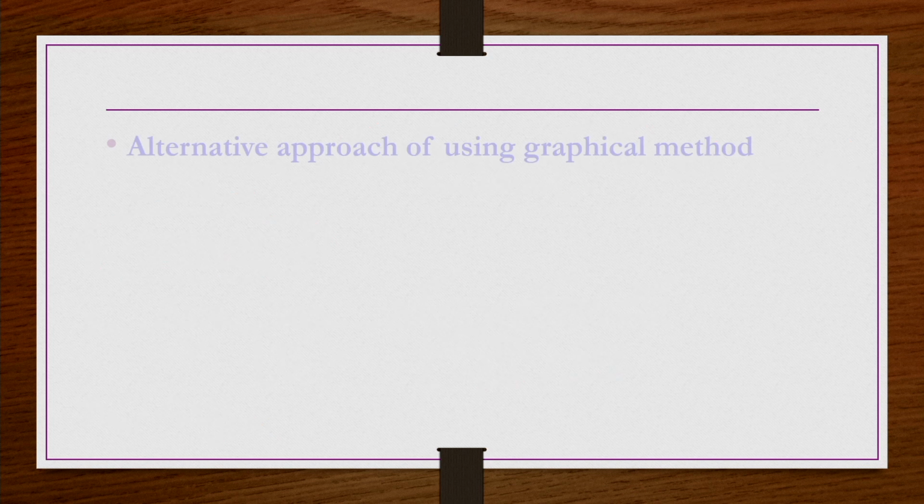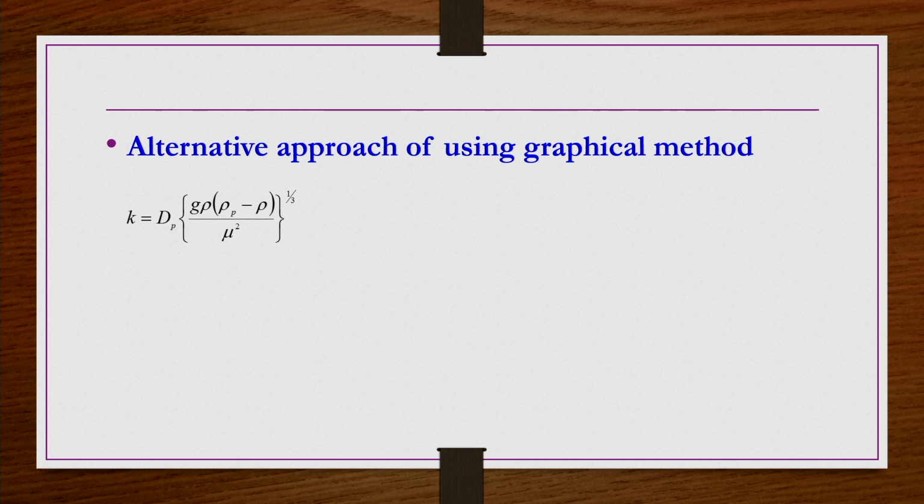Okay. In the alternative graphical approach, we have to find out the n value, n as a function of Re_p. But Re_p you can calculate only if you know U_T: dp U_T rho by mu. Rho is known, mu is known, dp is known, but U_T you do not know. Since U_T is not known, you cannot calculate Re, and then you cannot use the equation U_S equals U_T epsilon to the power n. So, what is the alternative that we have?